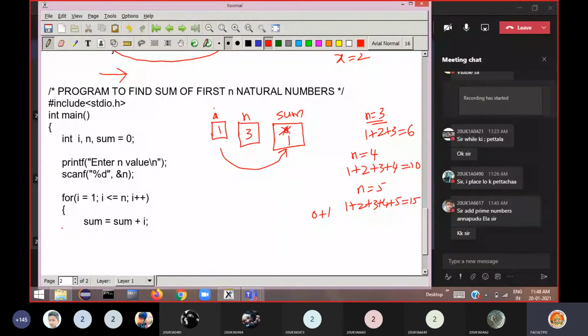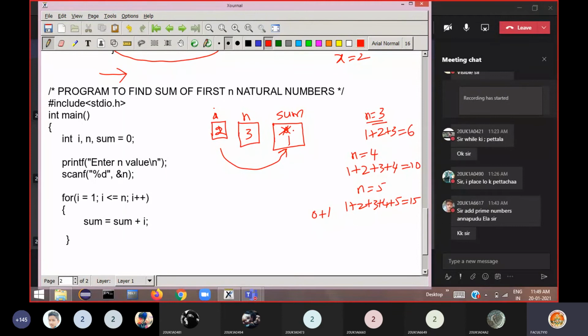Right? So then close the loop here. When the end of the loop is reached, control automatically goes back to the increment section. So I plus plus, I will become 2. That means I am generating the next natural number. So 2 less than or equal to 3? Is my I value equal to n value or not? I am checking here. Yes. So now I got the second natural number.